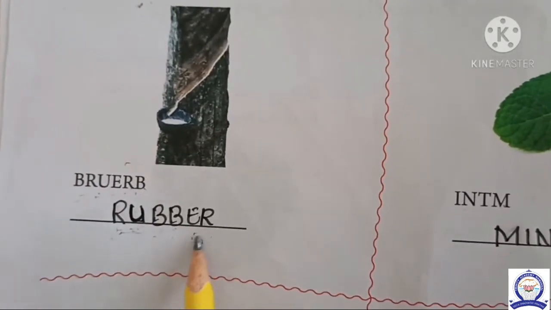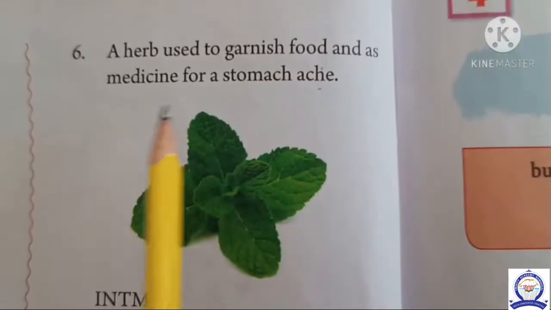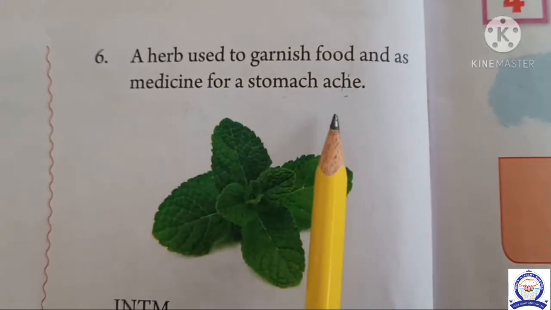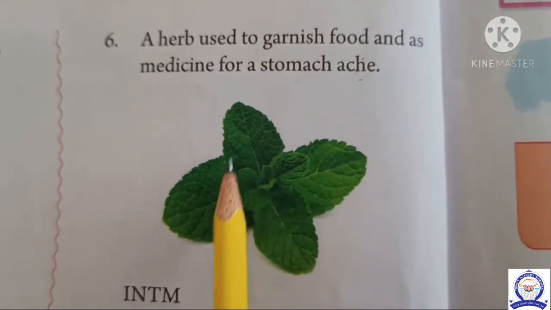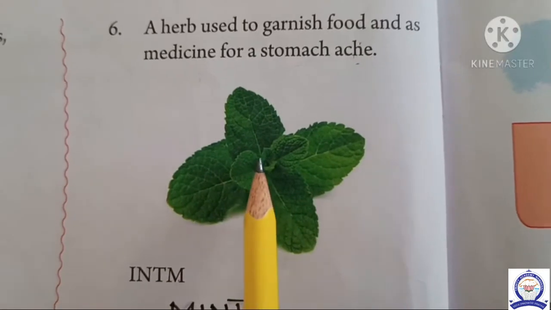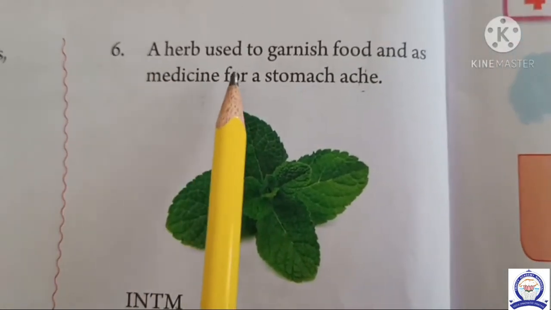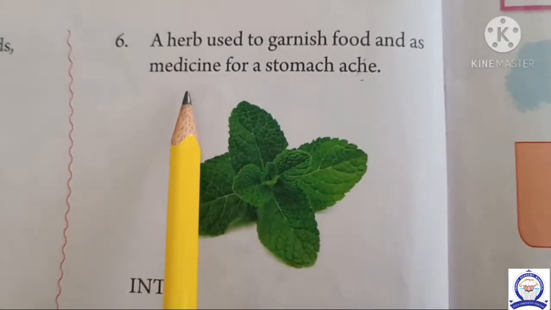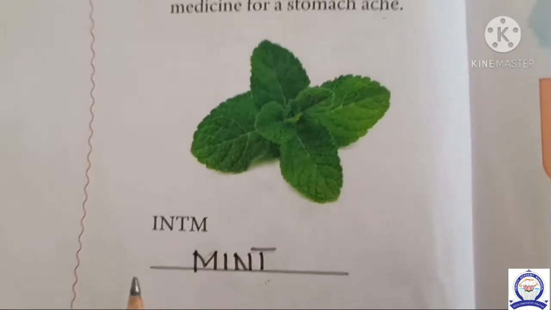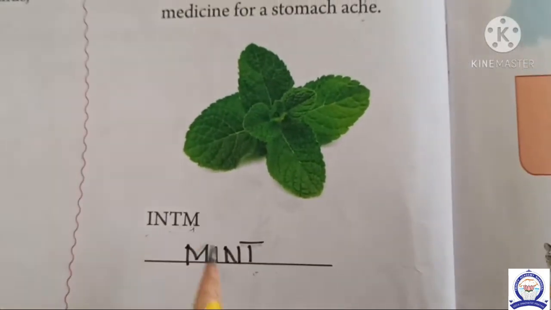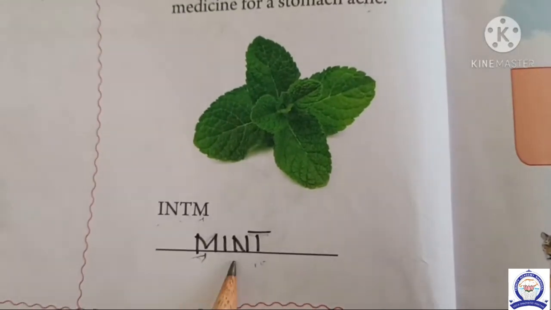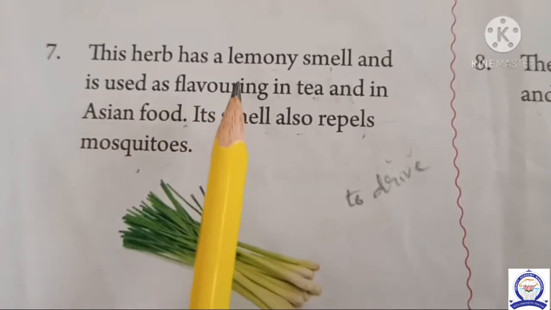Sixth one, a herb used to garnish food and as medicine for a stomach ache. So this is also used for garnishing. Already I told you about coriander. This one is also used for medicinal purposes, for stomach ache. What is that one? I-N-T-M. That is mint. M-I-N-T, mint.